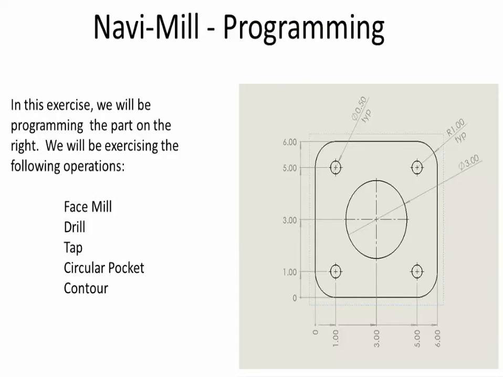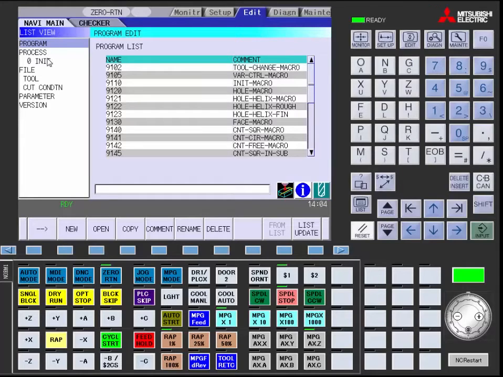In this exercise, we will be programming the part shown next. We will be exercising the following operations: using a face mill, using a drill, using a tap, making a circular pocket, and making a contour. Key parts of the Navi mill screen.